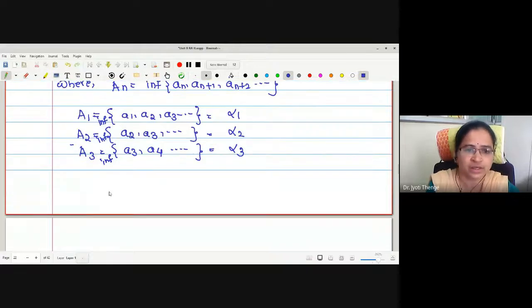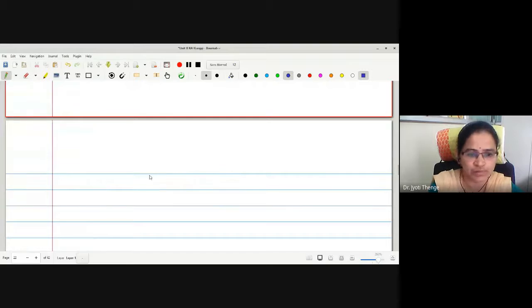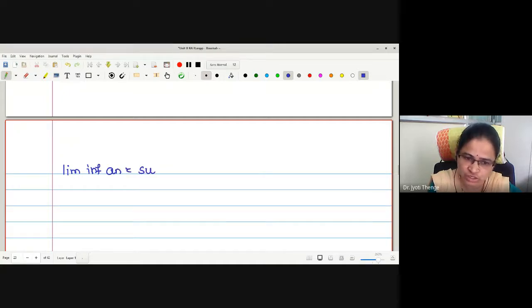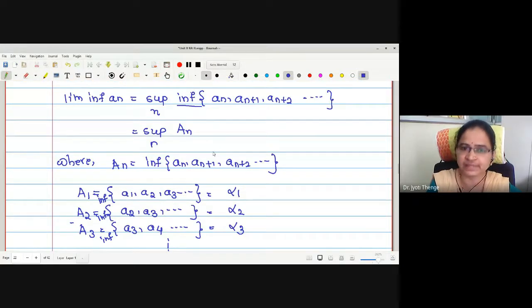Right? Then if I substitute this set in the above statement, what does limit inferior of a_n give us? Limit inferior of a_n is actually the supremum of the set alpha 1, alpha 2, alpha 3 and so on. Correct? What are alpha 1, alpha 2, alpha 3? These are the infimum values of this set. That means first we were finding the infimum of the set and then we were finding the supremum. Is that point clear to everyone?